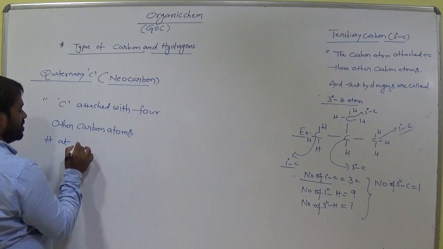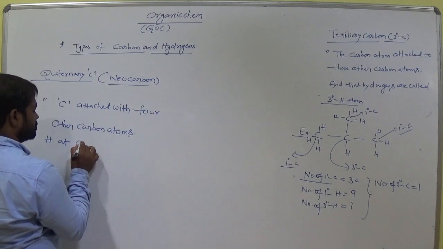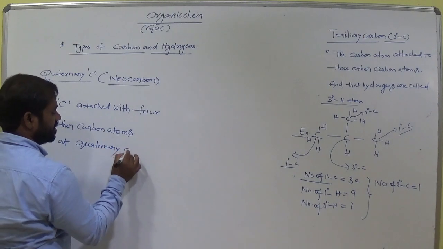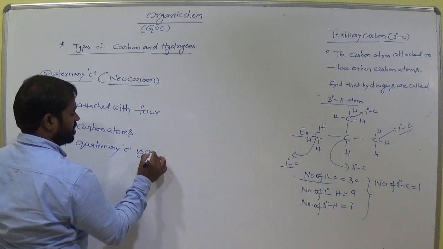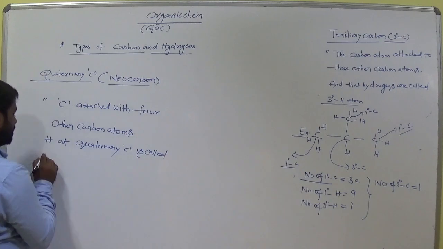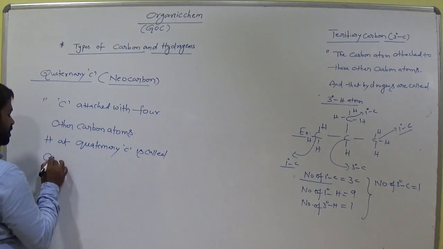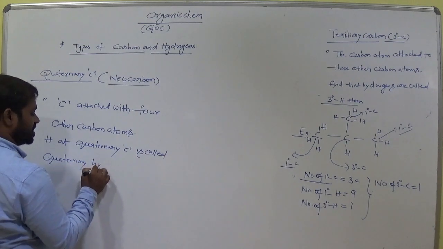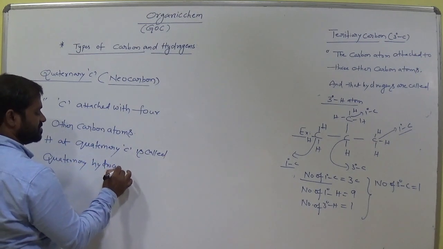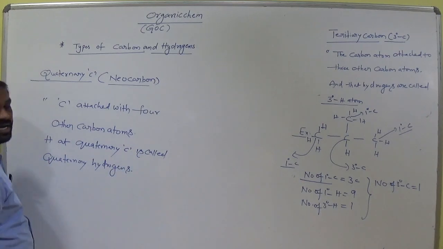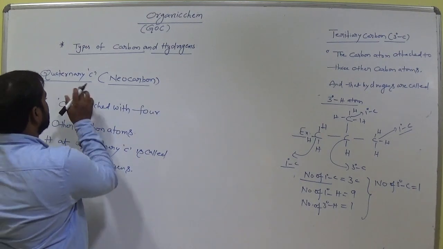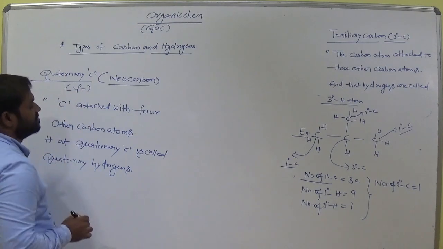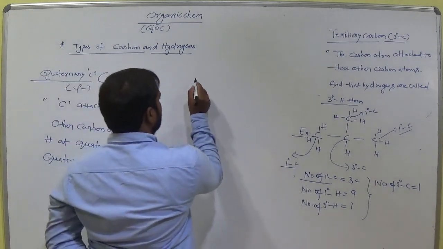Hydrogens at quaternary carbon are called quaternary hydrogens. So quaternary hydrogens can be represented as quaternary carbon like this. Okay, so let's see the example.